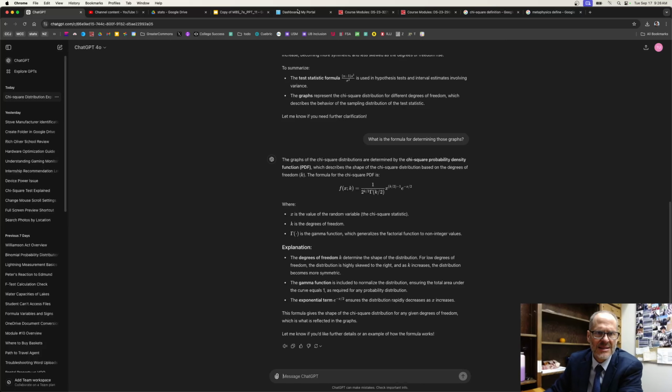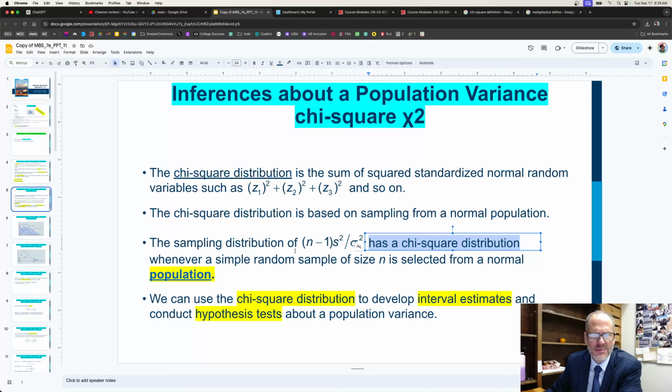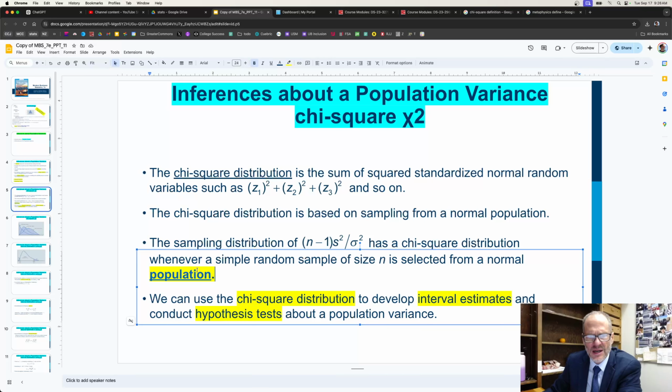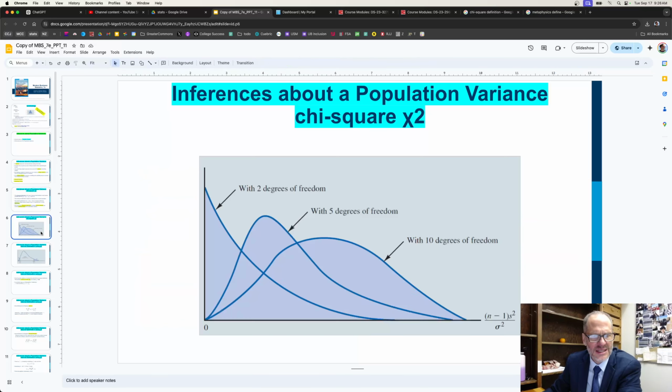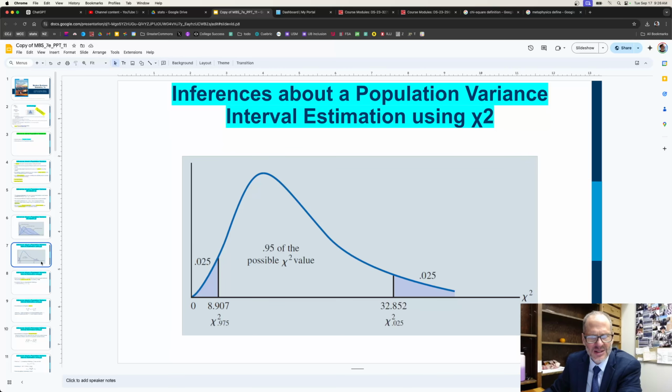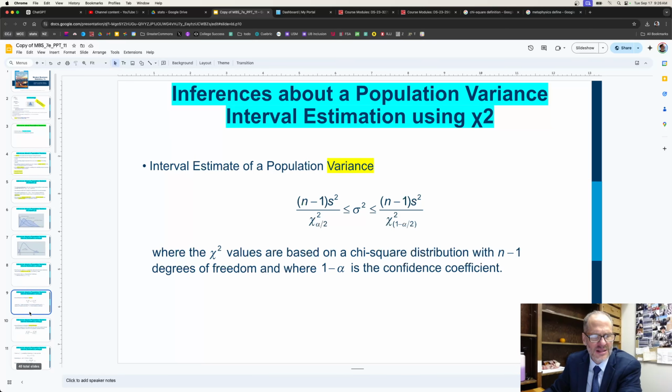Cool, so that's the test statistic. And I wasn't clear about that. The sampling distribution has a chi-square distribution. Because it's saying the sampling distribution of this has a chi-square, and I thought, well, is that what's making the formula? Whenever a simple random sample of size n is taken, it determines that, so that kind of confused me. But that just gives us the test statistic, and the test statistic gives us the chi-square value and the p-value.